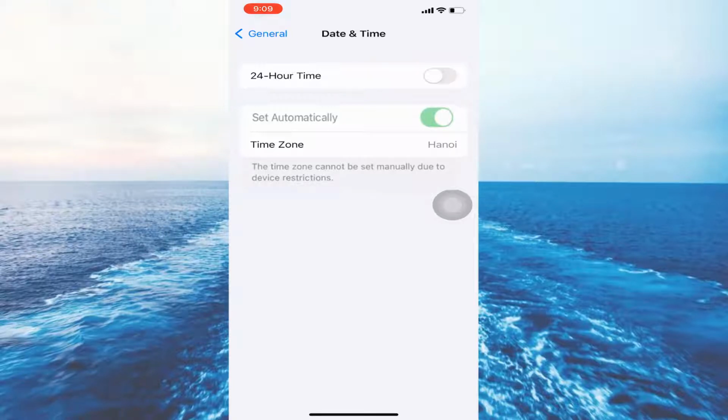So today I got the following error notification while I was trying to change my iPhone's date and time settings. It shows, the time zone cannot be set manually due to device restrictions. And also this set automatically option is grayed out. So how to fix this issue?